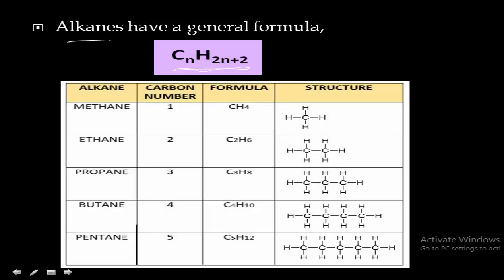So here they have given the alkane methane, first member, carbon is 1, formula is CH4 and structure is like this. So methane, ethane, propane, butane, pentane, these are the first 5 members of the alkane family. Still, as the number of carbon atoms increases, they will form hexane, heptane, octane, and so on. So higher alkanes will be formed.